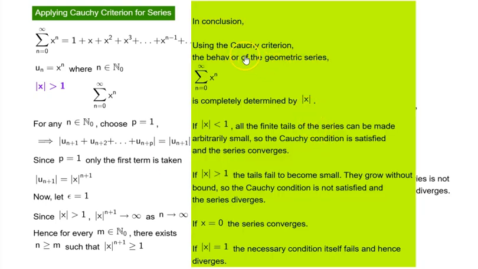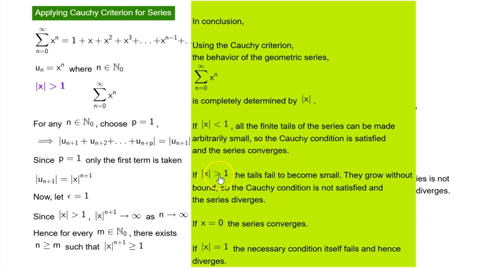So in conclusion, using the Cauchy criterion, the behavior of the geometric series, that is the infinite series x^n, is completely determined by the size of x, or absolute value of x. If the absolute value of x is less than 1, all the finite tails of the series can be made arbitrarily small, so the Cauchy condition is satisfied and the series converges.